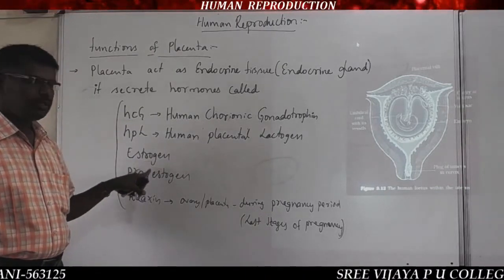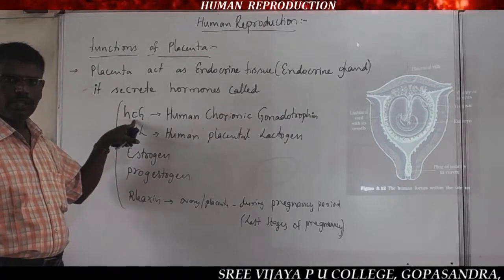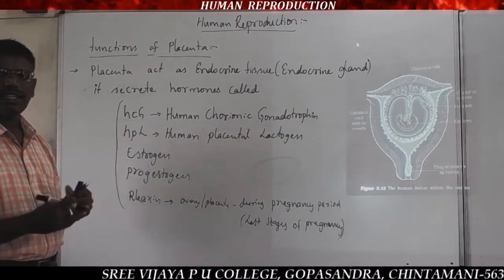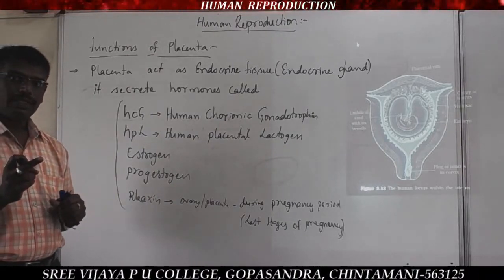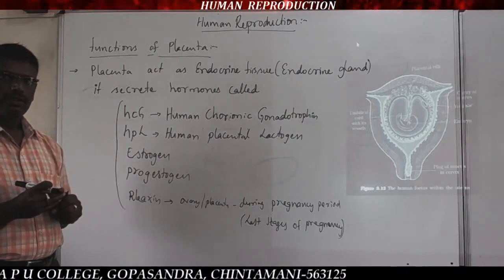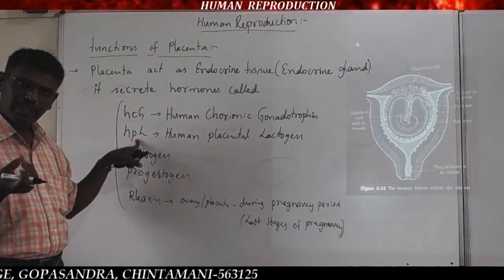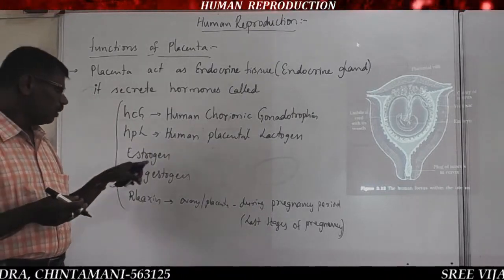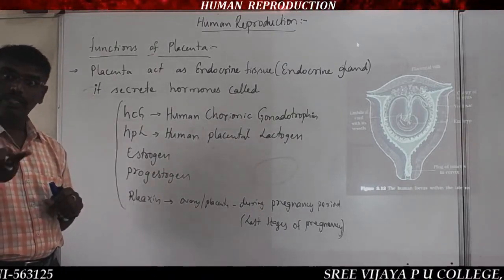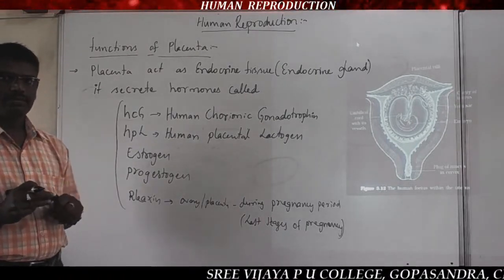So estrogen, progesterone, human placental lactogen, and human chorionic gonadotrophin are secreted by the placenta, which are required for the growth and development of the baby. HPL is required to supply energy for the baby. Estrogen and progesterone are required to maintain the endometrium during the pregnancy period.